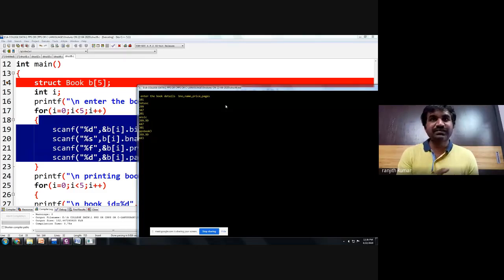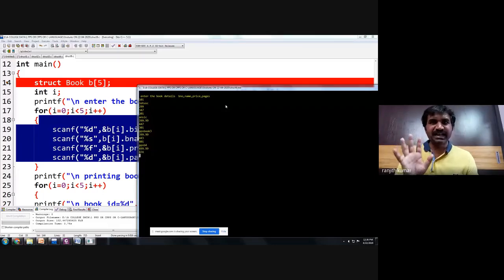Finally, the fourth book we were entering, PPS book 4, the ID is 401. In order to avoid confusion, you can display printf enter book details every time. Okay, so 401, PPS book 4, and the price is 499.99, and the pages are 874.